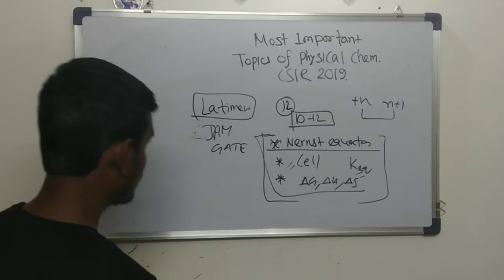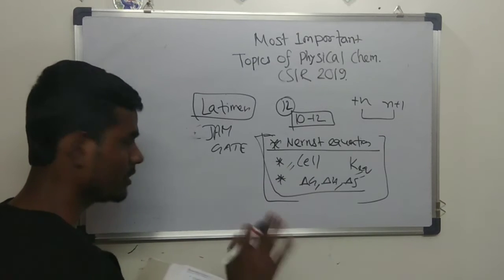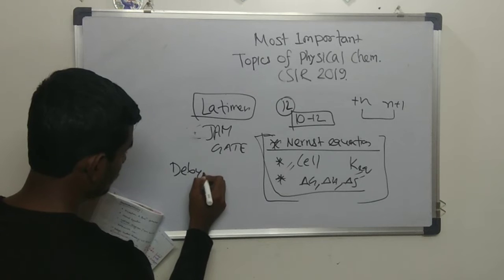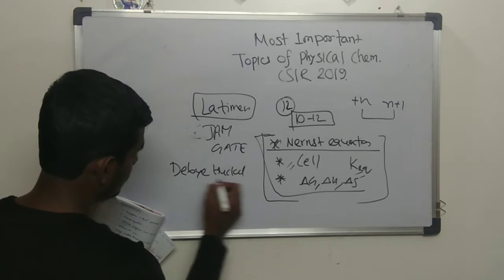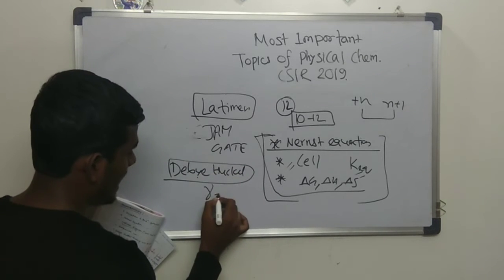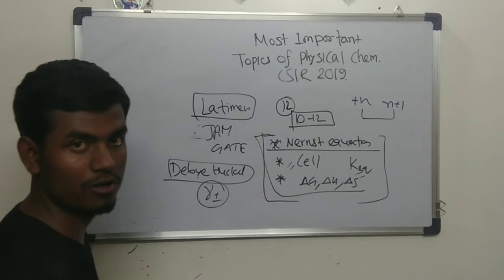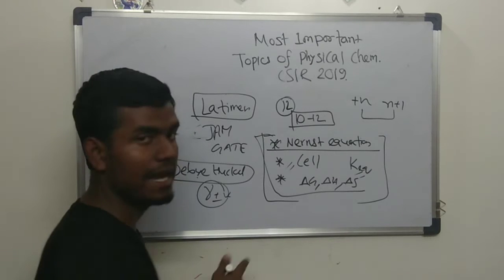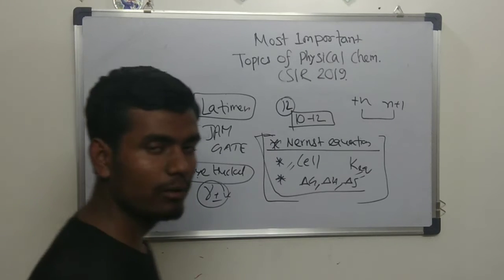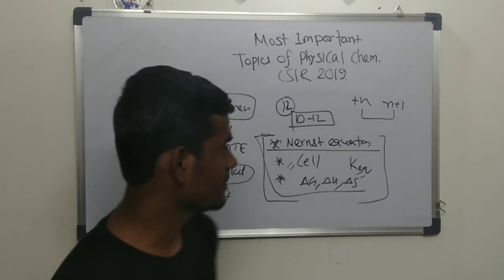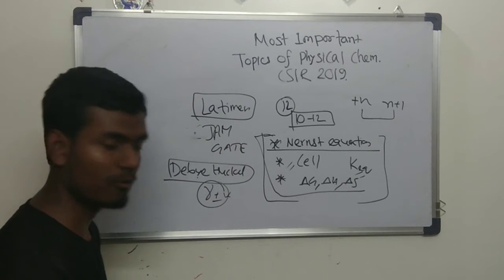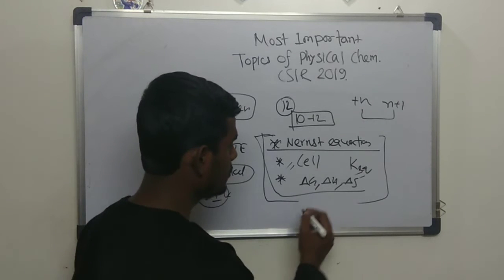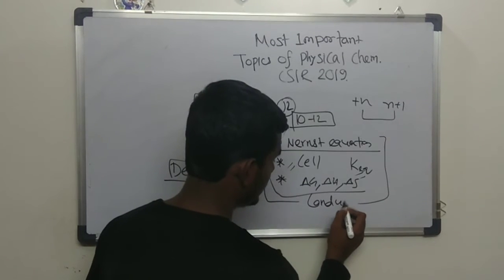And then from this electrochemistry part, though not directly involved, I would like to mention Kohlrausch's law and Debye-Huckel theory. In Debye-Huckel theory, the activity coefficient is one of the most important topics. There are lots of questions on the activity coefficient. You already know the equation, minus log of gamma plus-minus. That equation is very important, and questions have been asked from it. Along with this, you also have to cover some points from conductance.